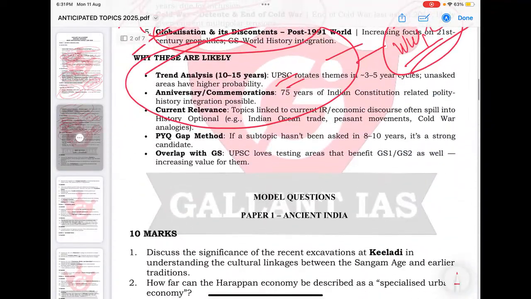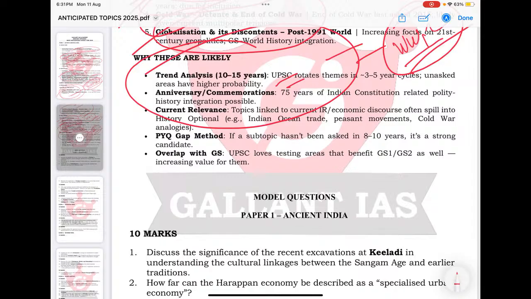Then anniversaries. Again, coming to India's constitution, the constituent assembly, factors leading to the constitution, or post-independence developments. Because of anniversary celebrations, obviously, there can be questions related to the constitution.